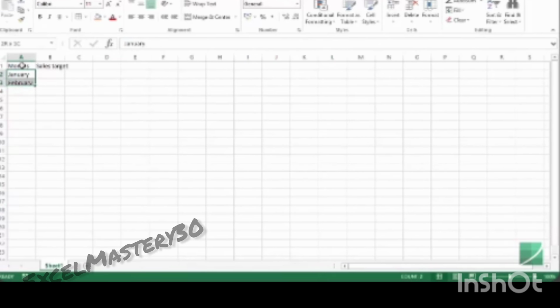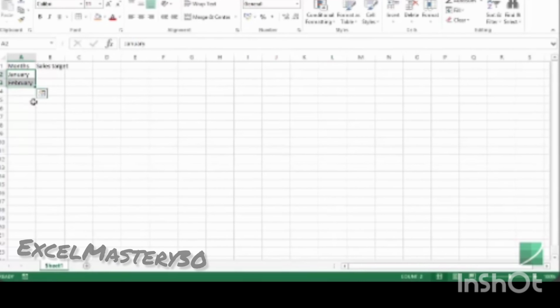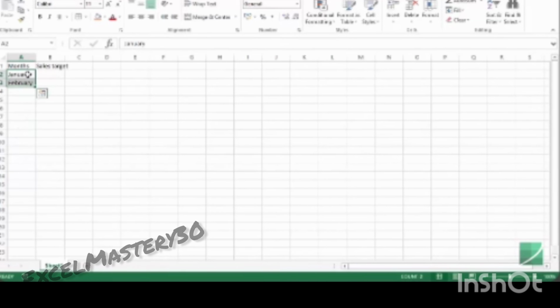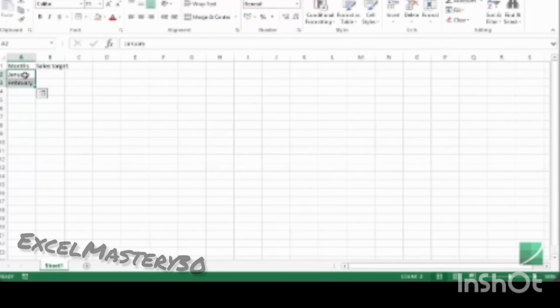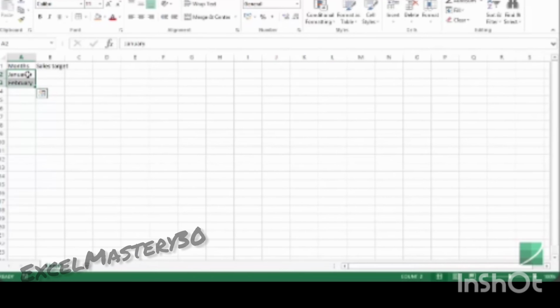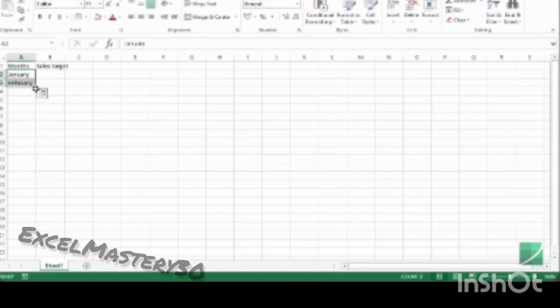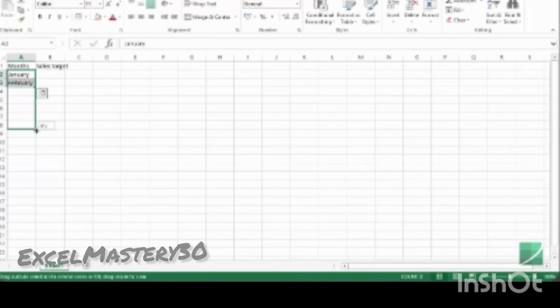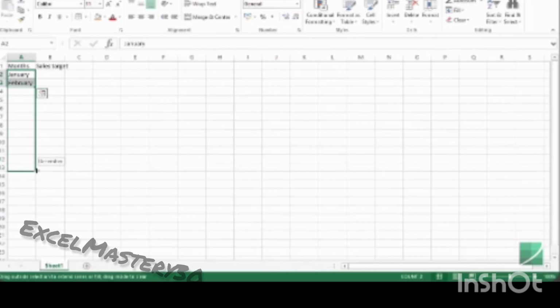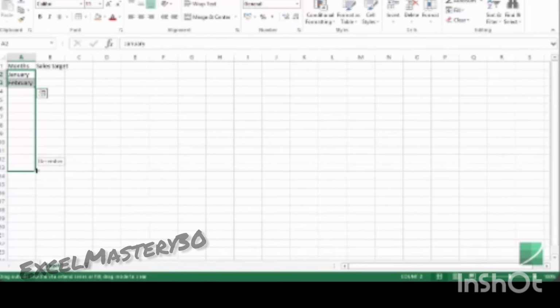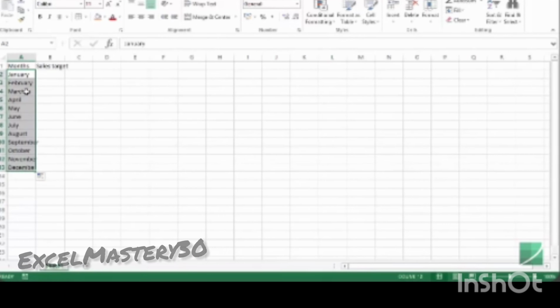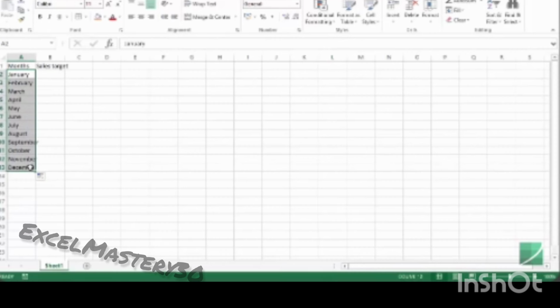Now, if I select these two cells and I drag it down, Excel is smart enough to identify that I am using months and there is a pattern. So there I used the first month and in the second row I've used the second month. So it would automatically fill it for me. So now if I drag it down, you can see that it is filling this for me, and I drag it down till 12 months, which is December. And as soon as I leave this, you can see that Excel has already filled all these months for me.